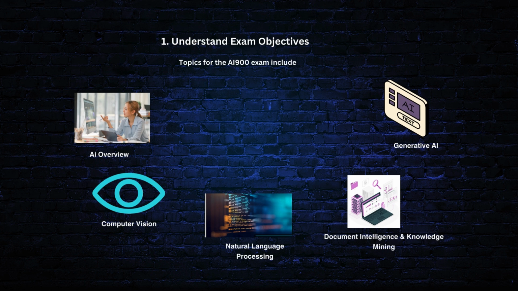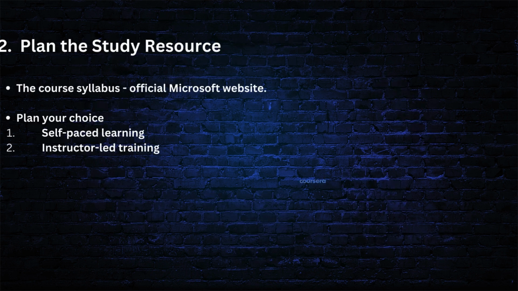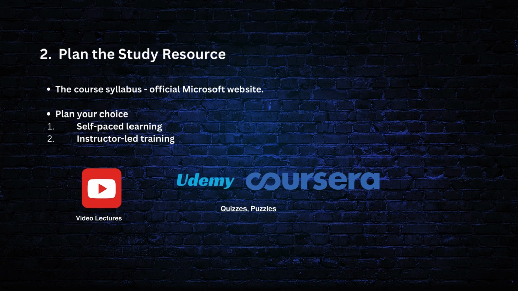The first hack is to understand the exam objective. We must understand the entire exam course syllabus. For AI 900, the list of topics that need to be focused on are given below. We can get the course syllabus for any of the Microsoft certification exams on their official site.